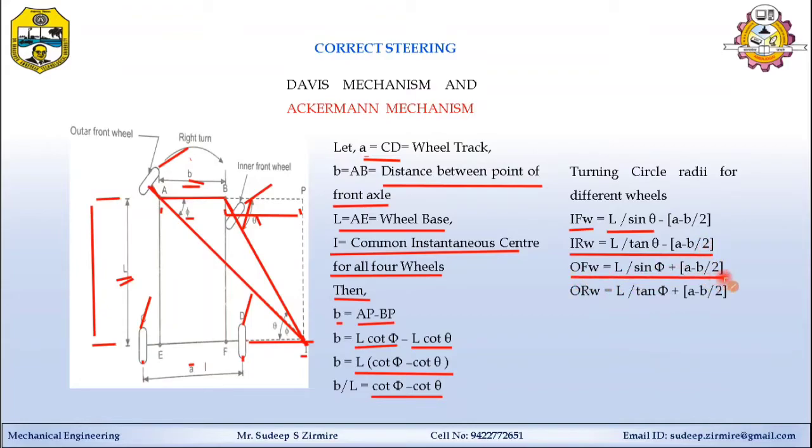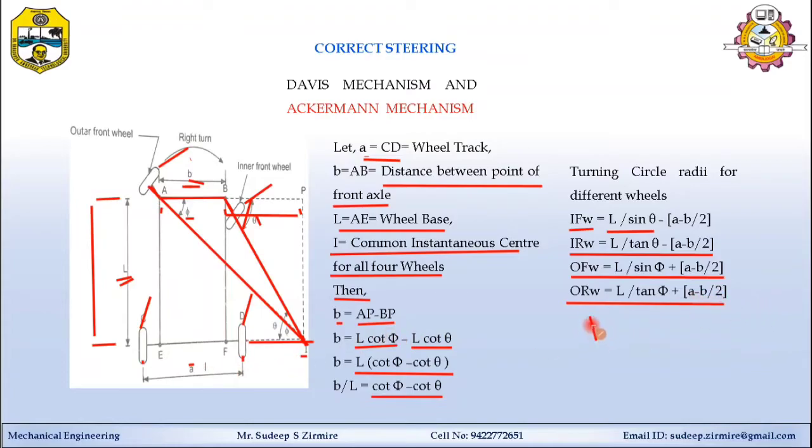Same for the outer front wheel: L by sin theta plus, in the bracket, A minus B divided by 2. And for the last wheel, the outer rear wheel: L divided by tan phi plus A minus B divided by 2.